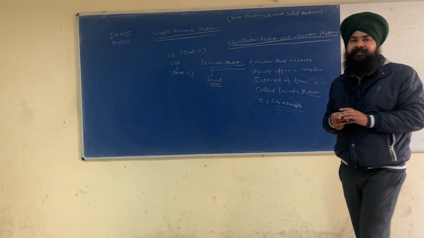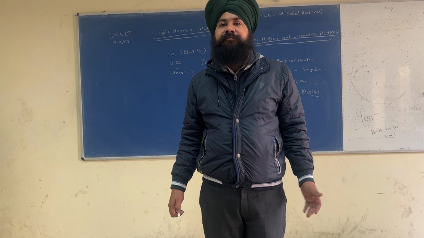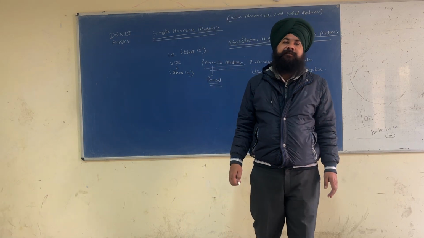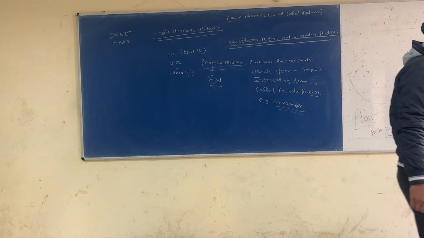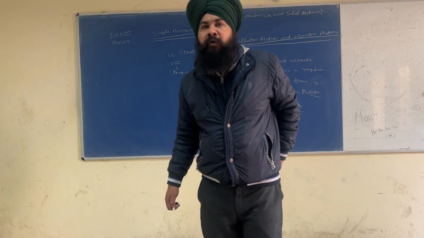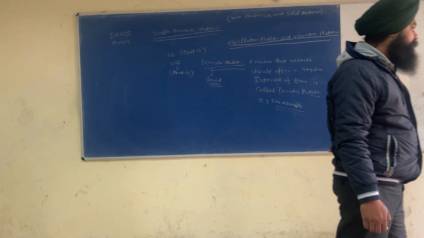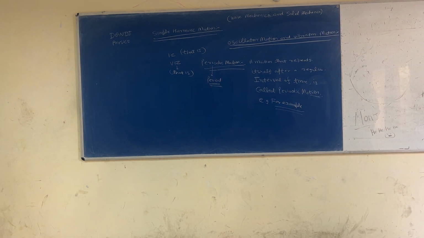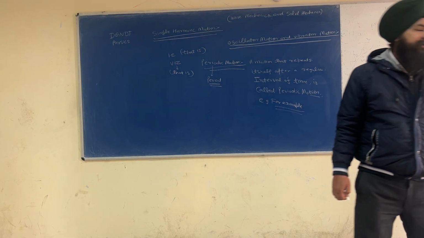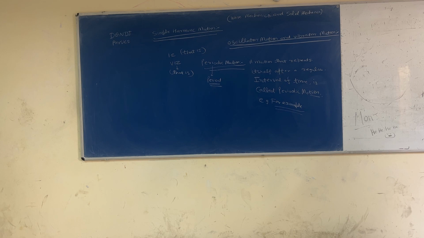When a physical quantity fluctuates periodically about its equilibrium value, the process is called oscillation.